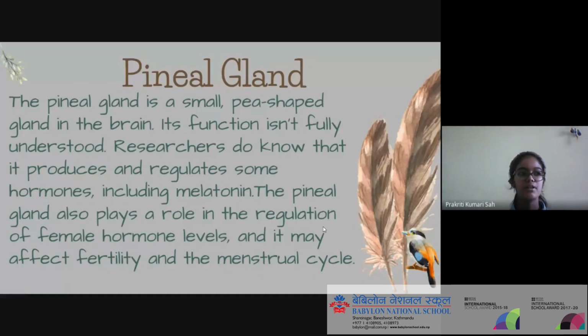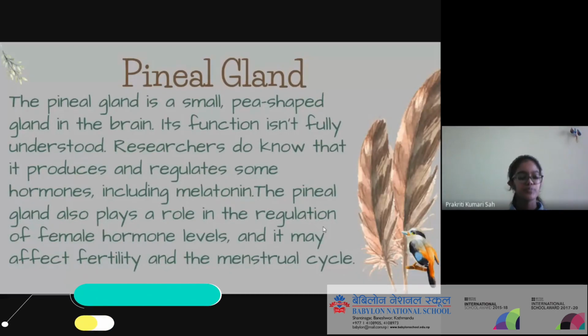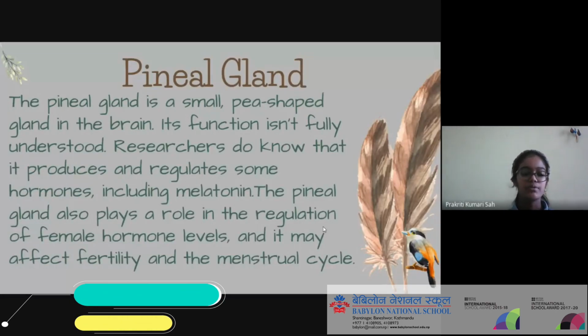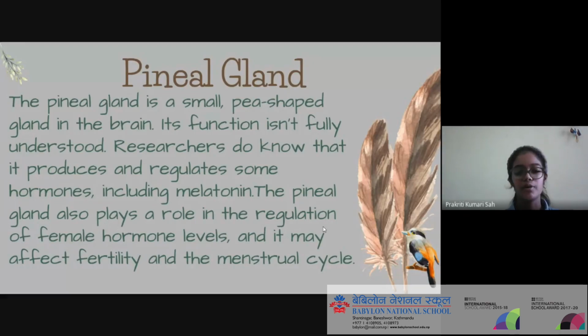Girls may have an irregular menstrual cycle, so you need to be very careful about melatonin. We also get melatonin supplements. They are tablets or capsules which give us melatonin if we lack it in our body.